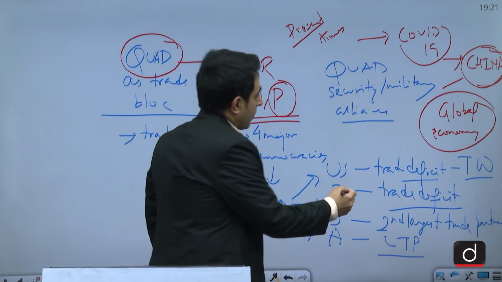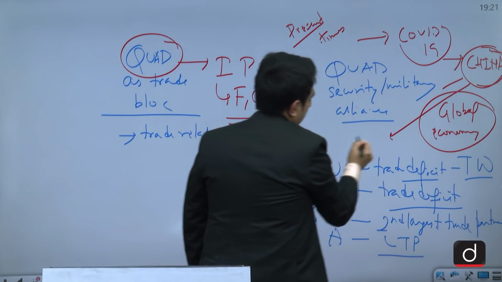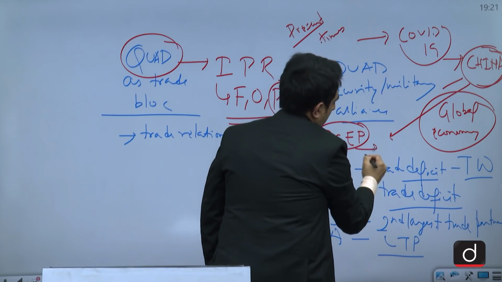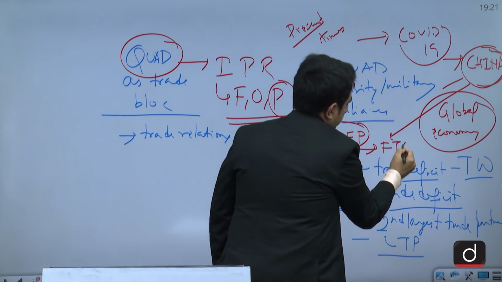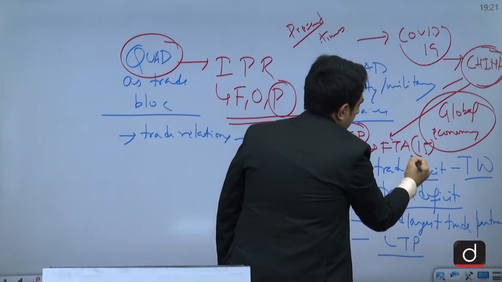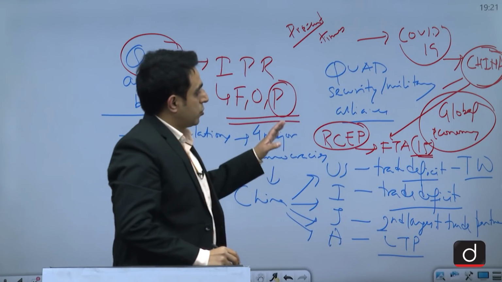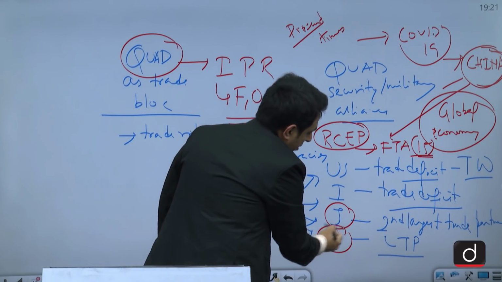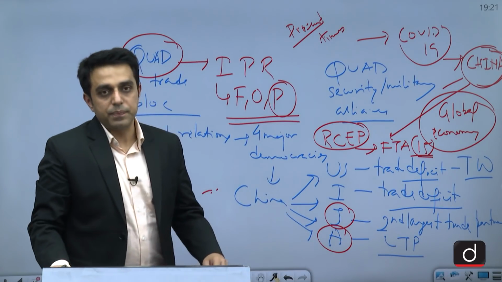And now what has happened in recent times is that RCEP, which is world's largest FTA as of now, with 15 members, India has walked out of it. But still 2 members of Quad, Japan and Australia, continue to be part of RCEP.